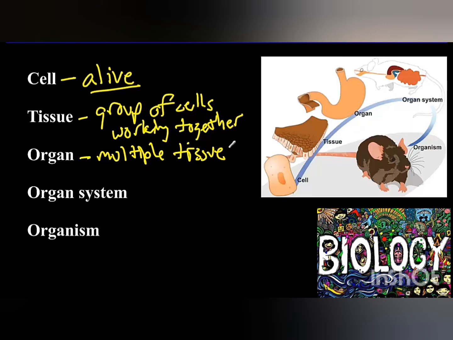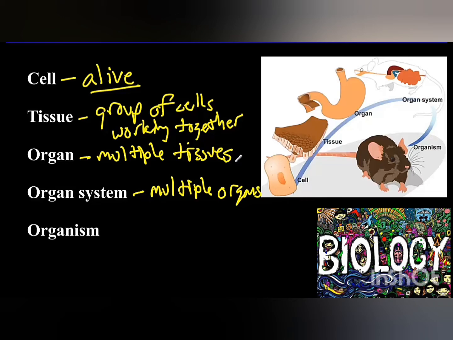So we've talked about the cell, which is what? The smallest unit of life. We've talked about the tissue. We talked about what? The group of cells working together. We've talked about organ, which is what? A group of tissues working together. Now we want to talk about what? The system. So in this aspect of system, it is also what? A group of similar organs.